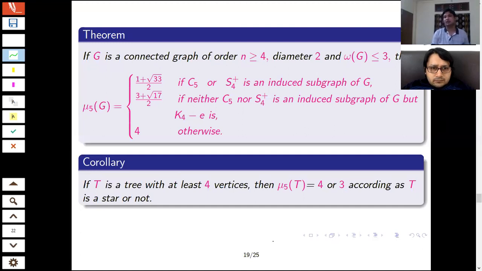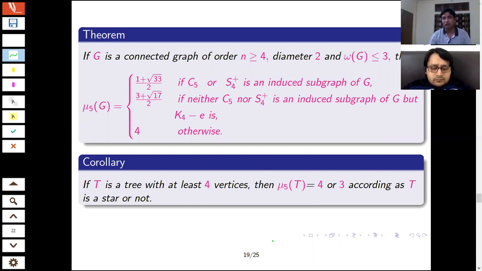So if the clique number is at most 3, that is 2 or 3, because for 1 the graph is complete, which I already talked about. If the clique number is 2, we have different possibilities.